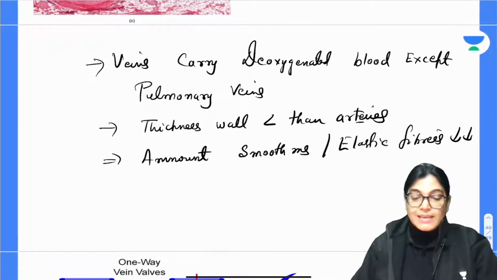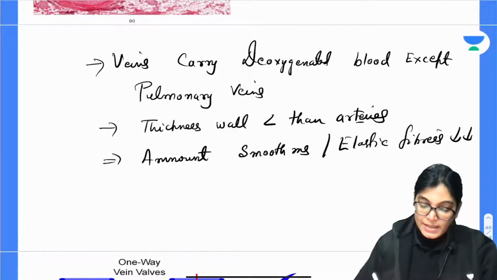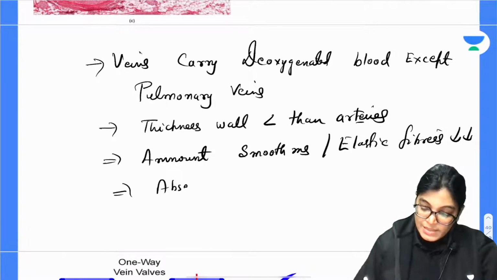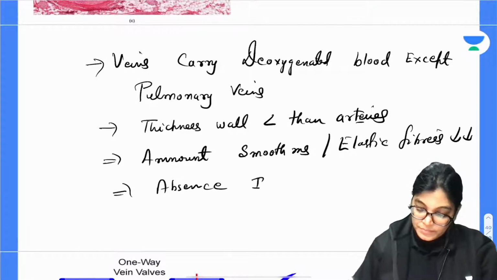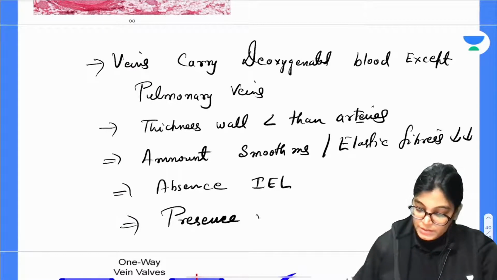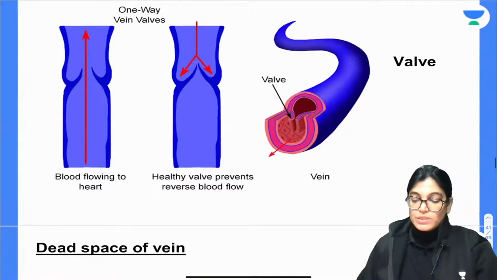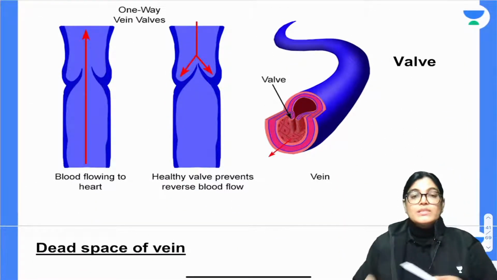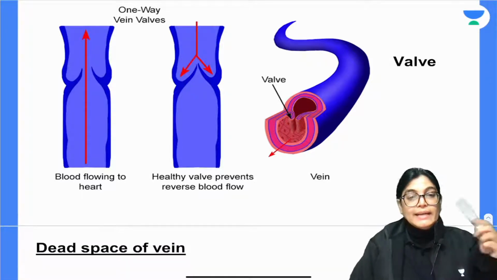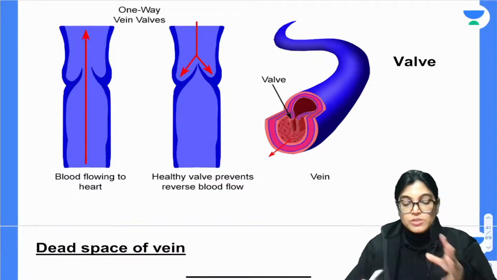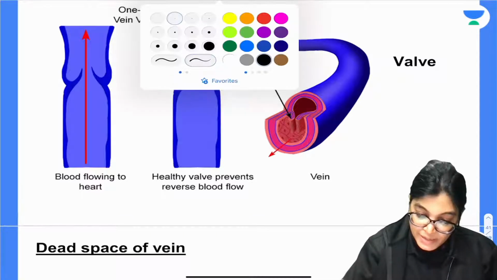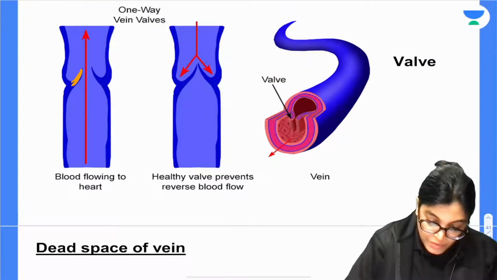Amount of smooth muscle and elastic fibers decreases, and there is absence of internal elastic lamina. There is presence of valves for unidirectional blood flow. Now I would like to show this diagram. Can you see here? What is the function of valves? In the interior of the vein, you can appreciate that the valves are there.